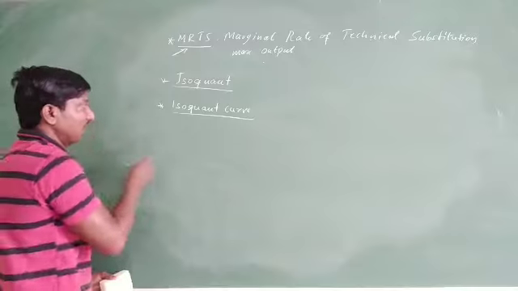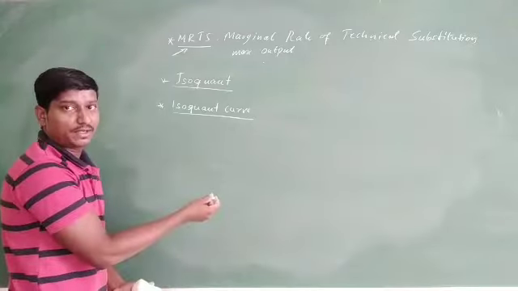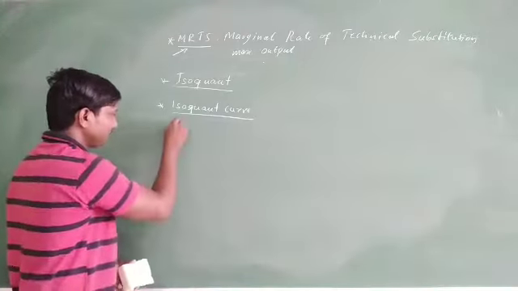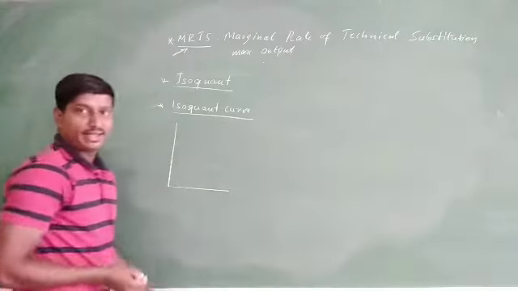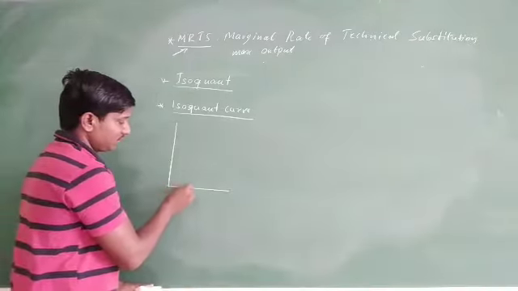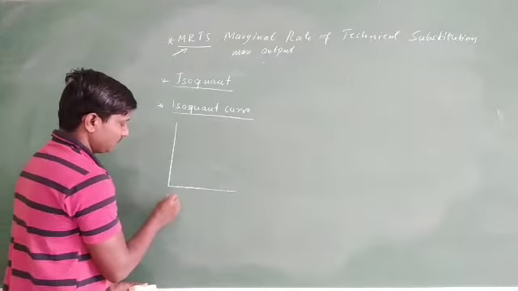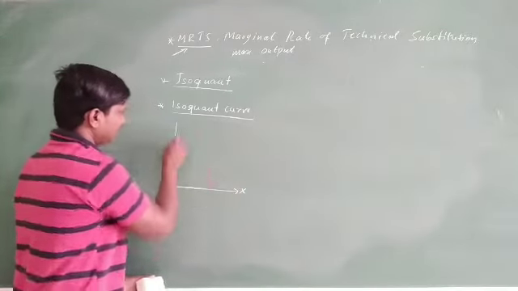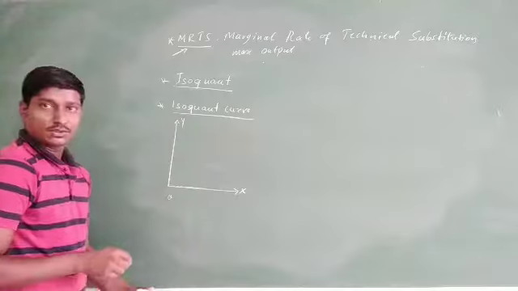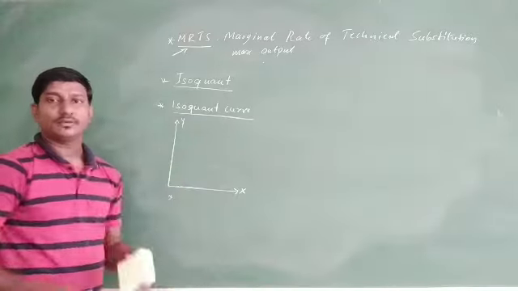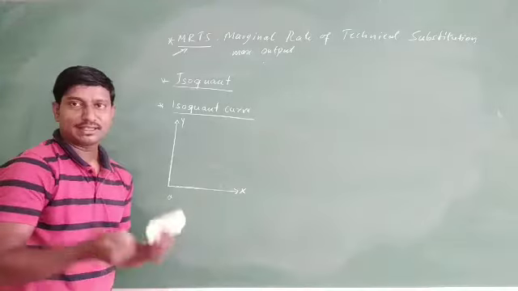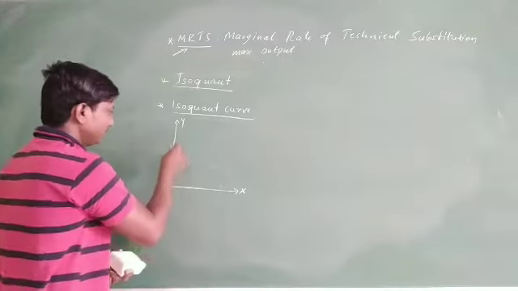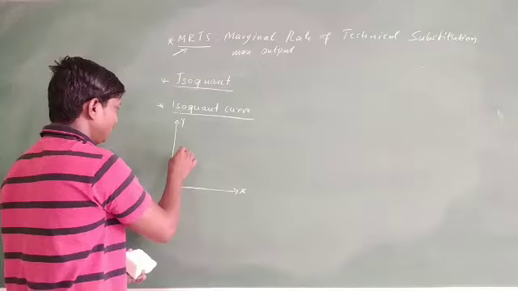Okay, so let us go through the presentation of the isoquant curve in the diagram. Y axis, X axis. Well, O, this is X and this is Y. As I already told you, in the isoquant curve we have to take at least two inputs, so I have taken capital and labor. So let us come through here one by one.